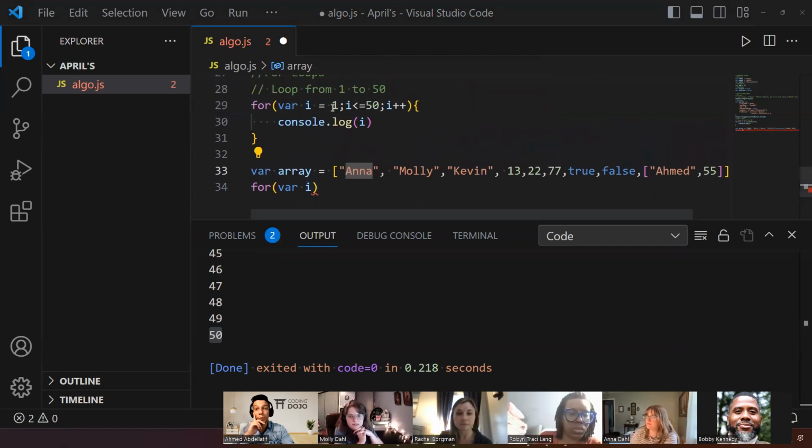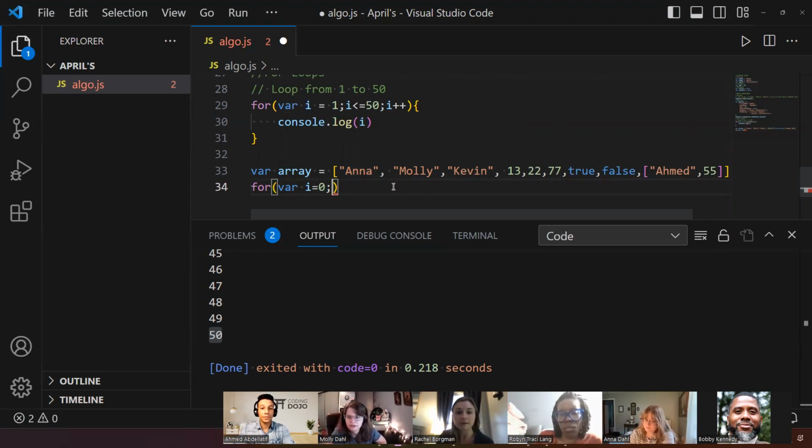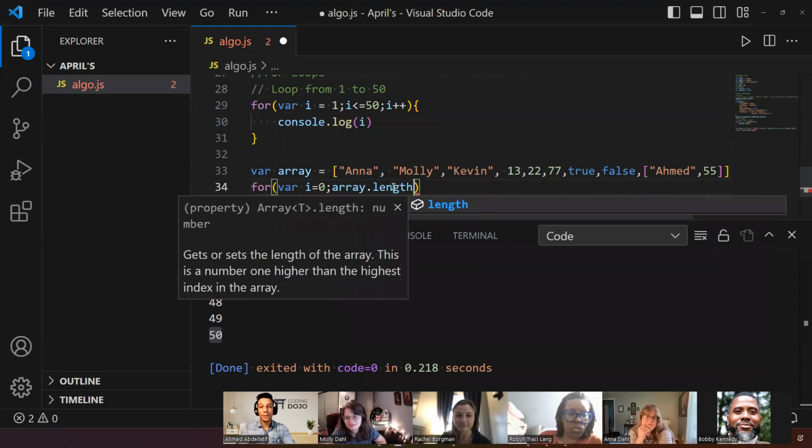Right. Here we were starting looping from 1, so this will not be our case. If we start looping from 1, it will loop from Molly. It will not see Ana right here because Ana is index number 0. So whatever value we pass right here must be 0, because we want to loop from the first element, which is index number 0. So here is my starting point. I'm looping from Ana until what? Array dot length. That's right, Rachel and Molly. Thank you so much. Array dot length.